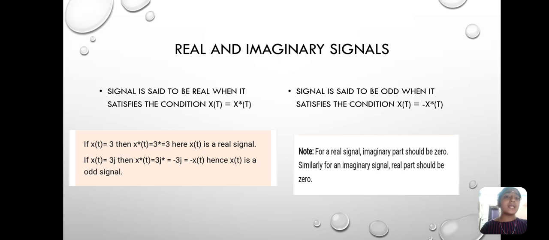Coming to real and imaginary signals. A signal is said to be real when it satisfies the condition x of t is equal to x conjugate of t. For example, if x of t equals 3, then x conjugate of t is equal to 3, so 3 is a real signal, whereas x of t equal to 3j gives an imaginary part, where j is imaginary. For real signals, the imaginary part should be 0. Similarly, for imaginary signals, the real part should be 0.